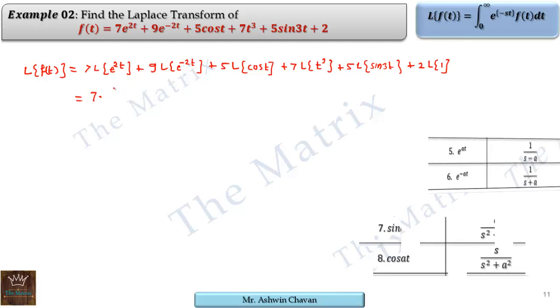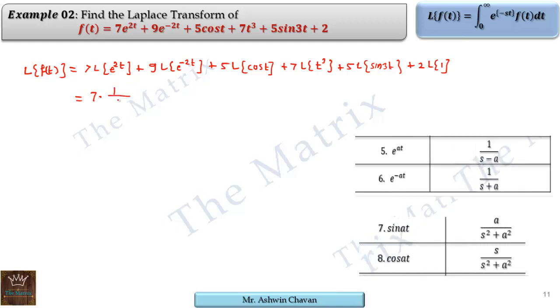Laplace of e raised to at, where a is 2, is 1 upon s minus a, that is 2, plus 9 times Laplace of e raised to minus 2t is 1 upon s plus 2, very clear. Then 5 times Laplace of cos t, so cos at, a is 1 here, is s upon s square plus a square, that is 1, plus 7 times Laplace of t cube.